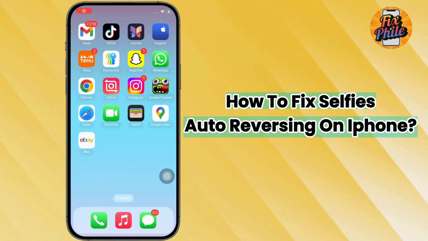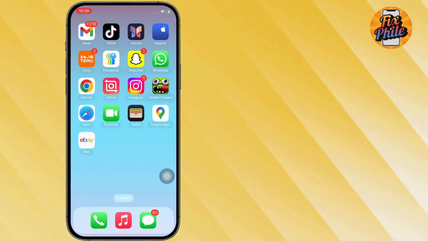How to stop selfies from auto-reversing on iPhone.